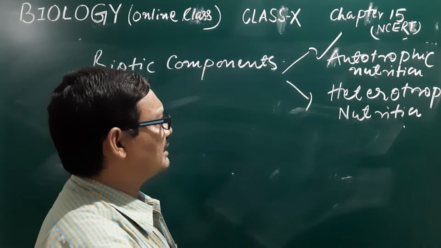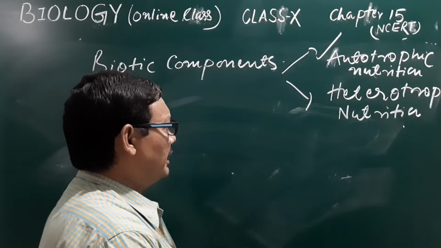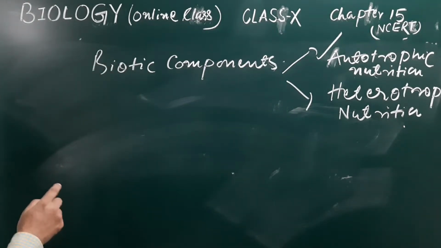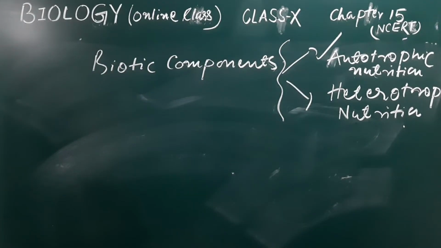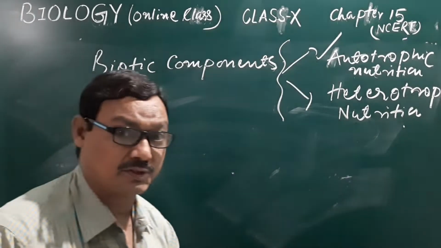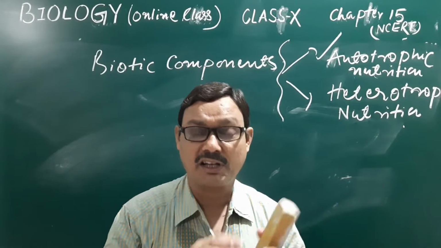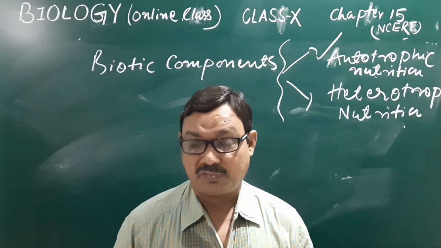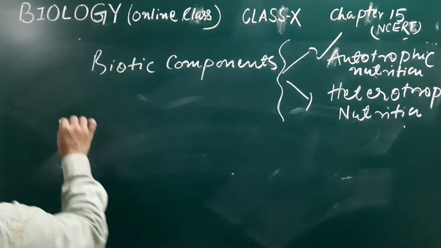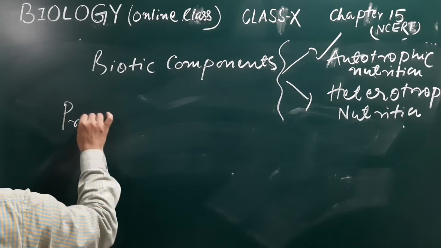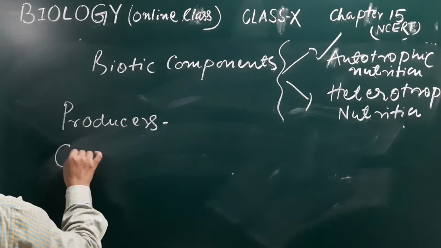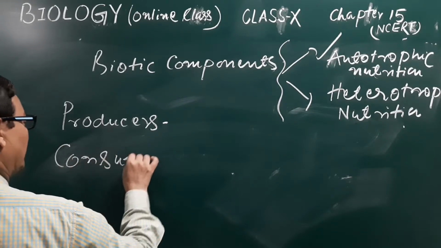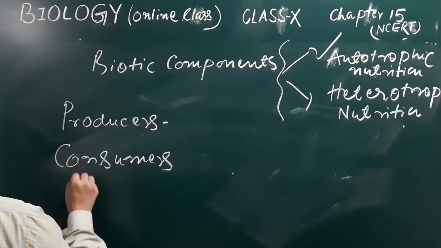In this part, if we classify all these living organisms, that is the autotrophs and heterotrophs, from the ecological point of view, then they are the producers, the consumers and the decomposers.